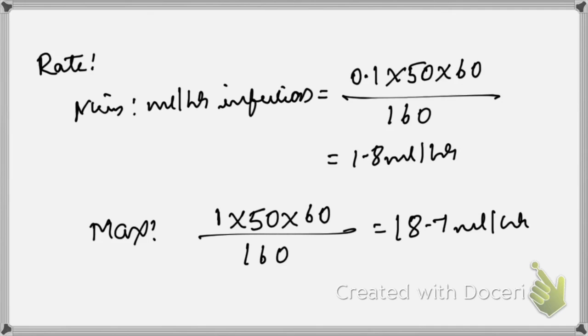So it is individual weight based, and based on the dilution that we take. This is a simple example of the calculation that you want to do. Just remember the dose: how much is the rate of infusion, minimum how much you want to start, maximum how much you can go, and based on the individual patient's weight and how you want to dilute, you can calculate the dose and keep the infusion.